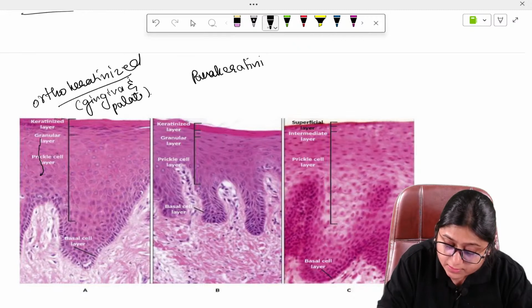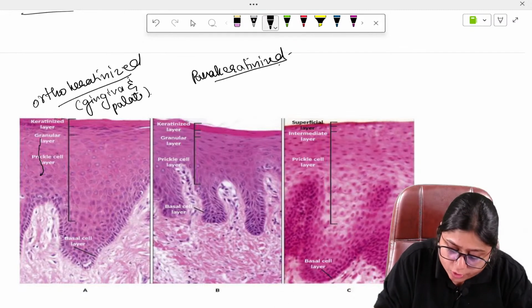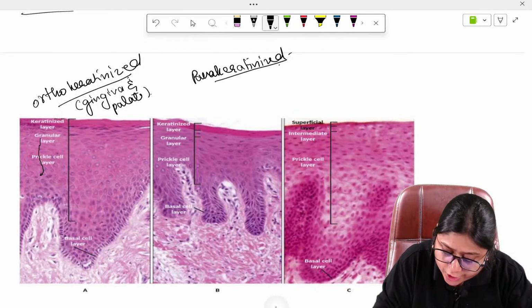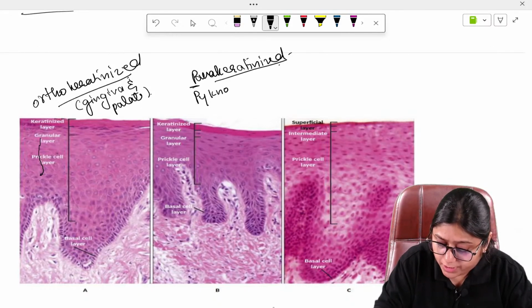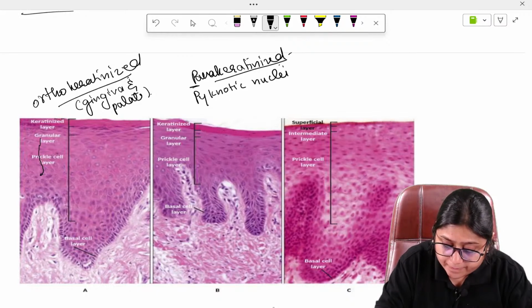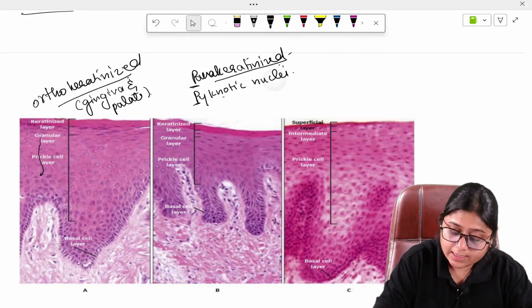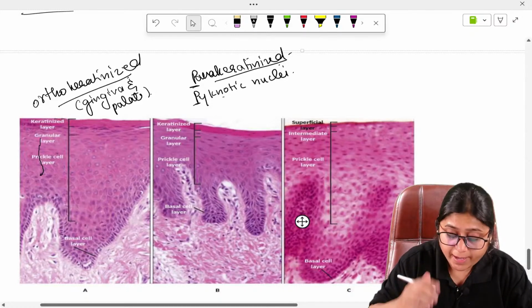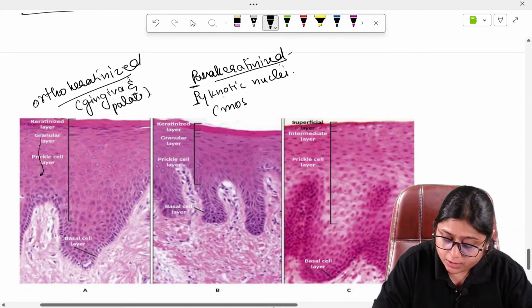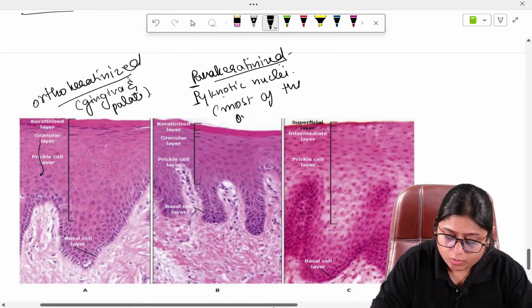The only difference is it has pycnotic nuclei. So here you can see that some amount of nucleus is still retained by the corneocytes. In the orthokeratinized layer the nucleus is completely destroyed, but here it retains some amount of nucleus. You will remember: P for parakeratinized, P for pycnotic nuclei. So this has some amount of nucleus retained in the topmost layer. Most of the oral mucosa is parakeratinized.